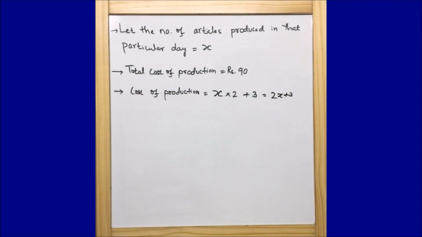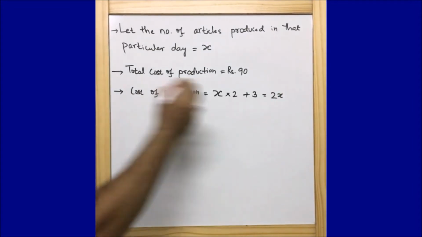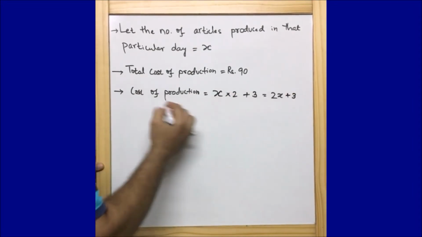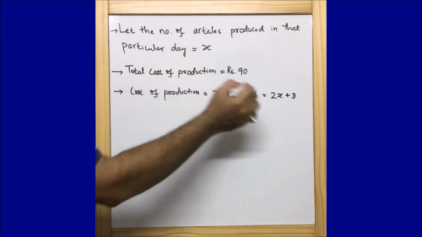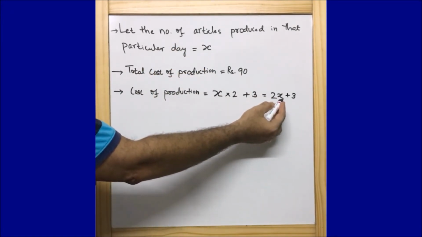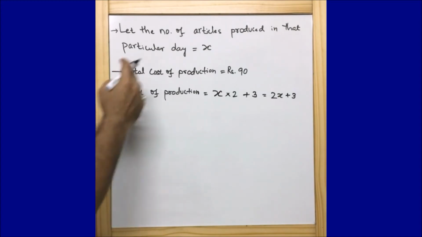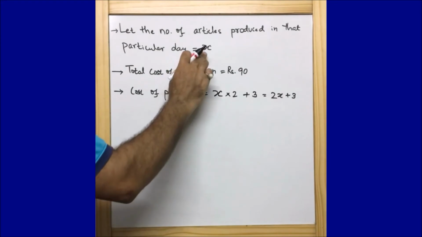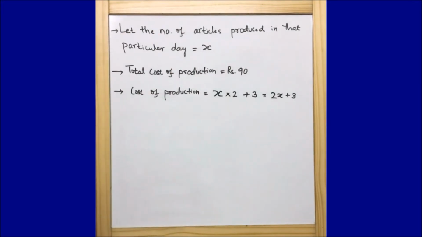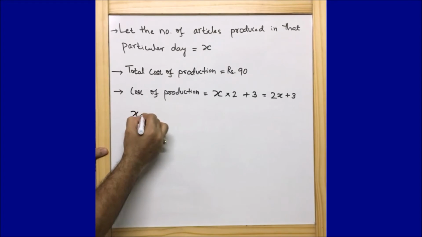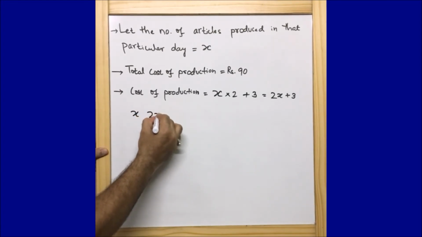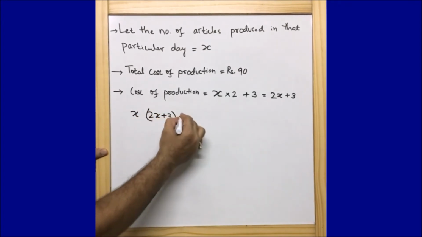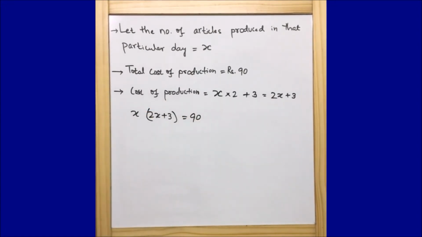Now 2x plus 3 is the cost of production. Number of articles produced is x, and the cost of production is 2x plus 3. Therefore the total cost of production will be the number of articles into the cost of production. So x into this is equal to the total cost of production. So I can write x into (2x plus 3) is equal to 90. Guys, try to understand this part.